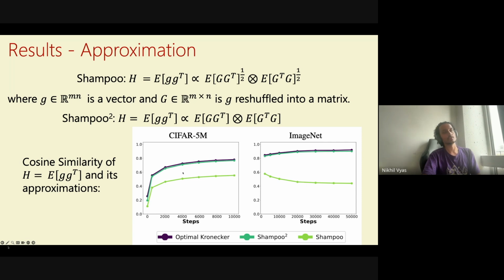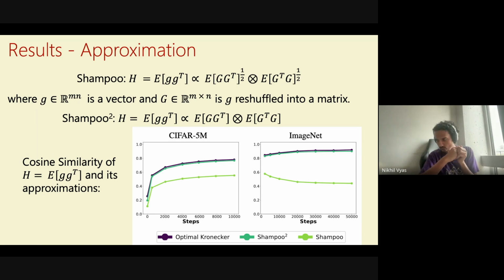And Shampoo is much worse, right? So there really is a sense that this is the right approximation of the H matrix, and Shampoo is significantly worse than this. The other interesting thing is how much these Kronecker approximations even capture H, and they seem to capture around 80%: the cosine similarity is around 0.8 between the real H and the approximated H. This is quite impressive because the real H is of size m square n square, while these approximations are of just size m square plus n square.